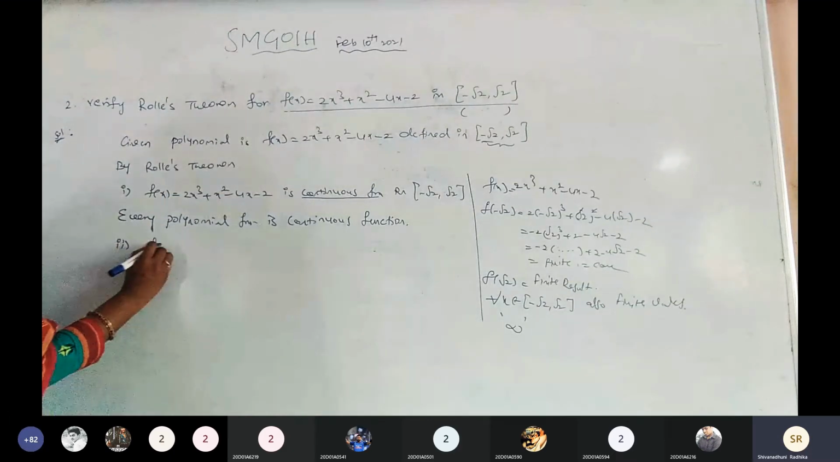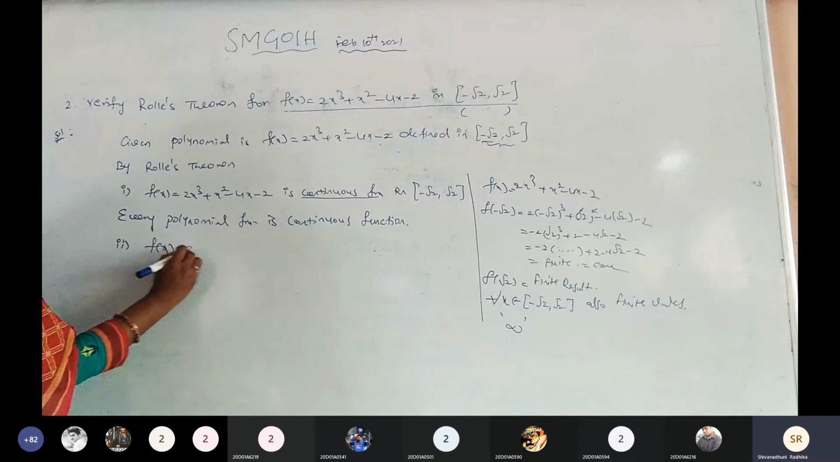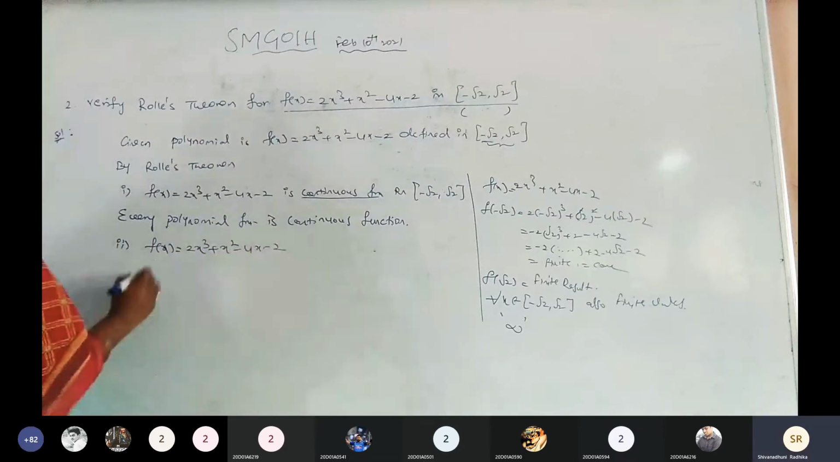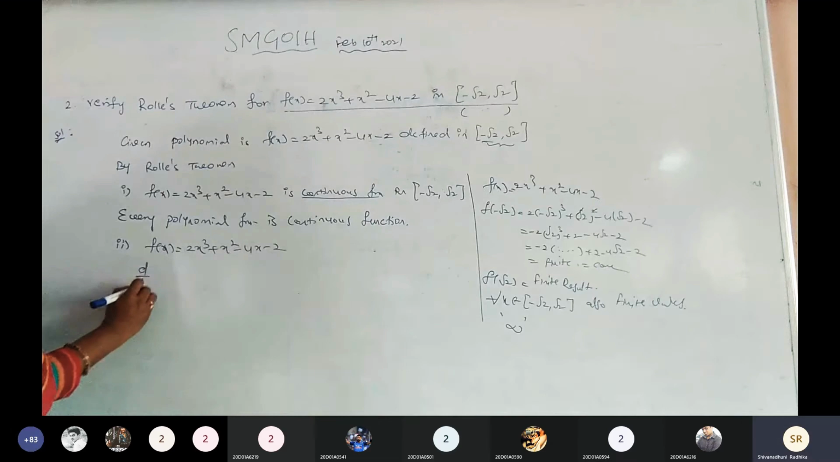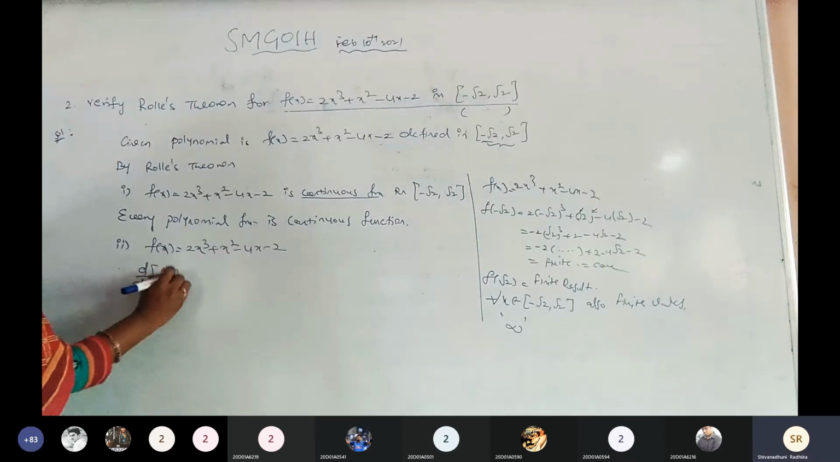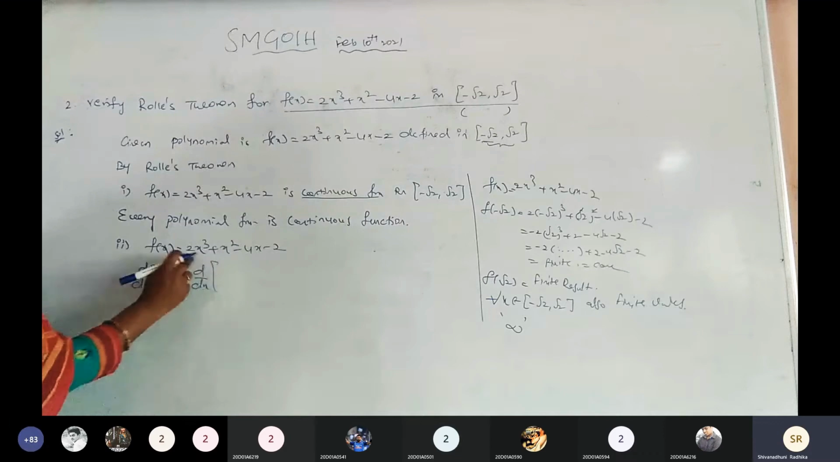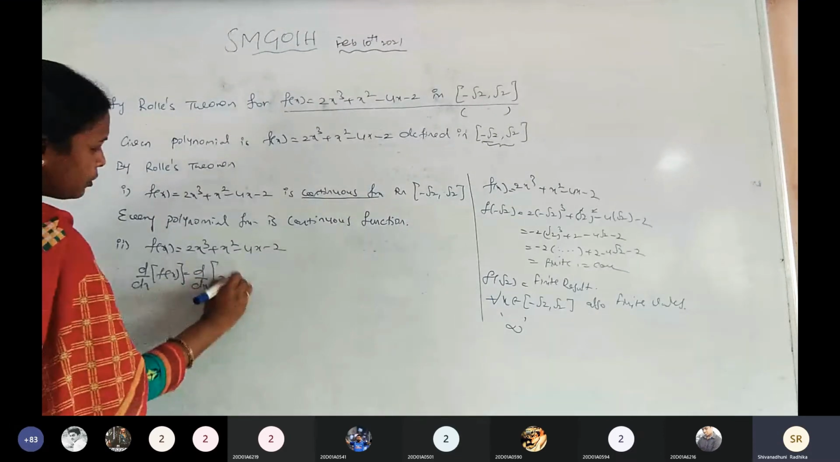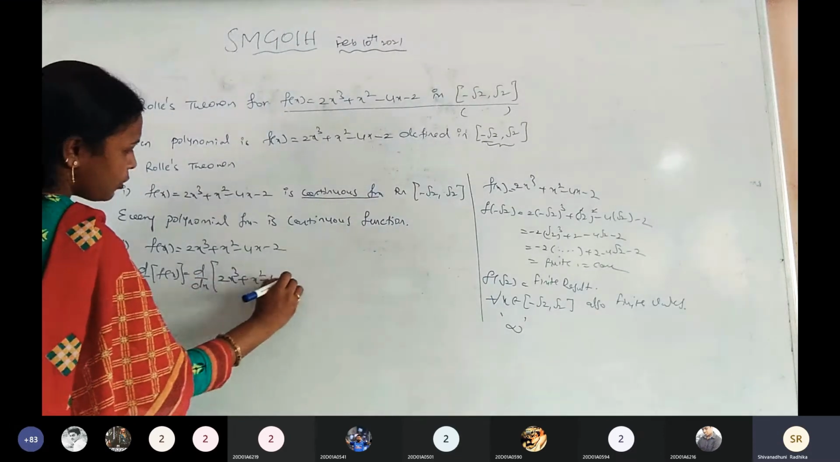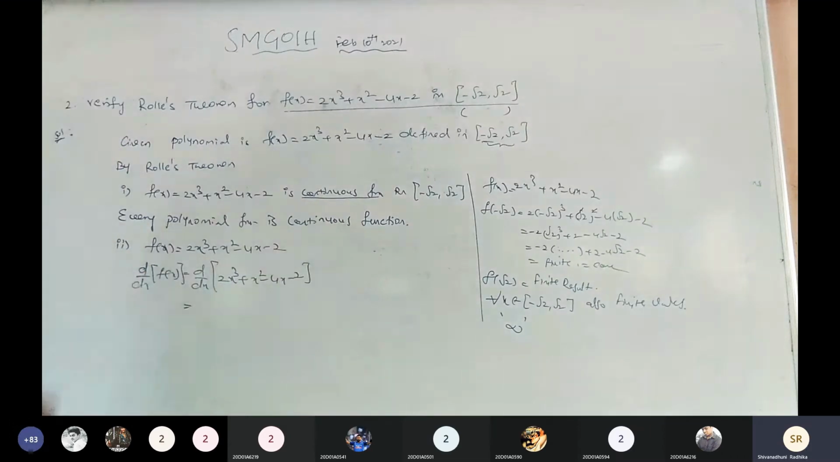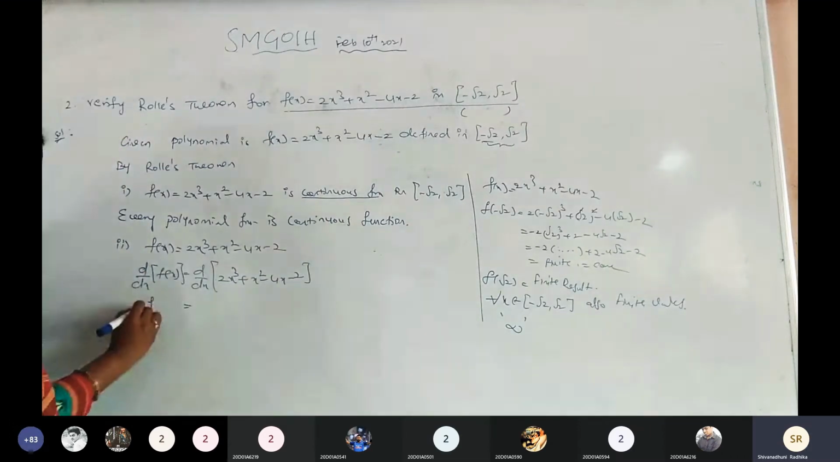First of all, write down f of x. f of x equals 2x cube plus x square minus 4x minus 2. The first derivative of f of x is equal to the derivative with respect to x of this function, 2x cube plus x square minus 4x minus 2. Is it clear? d by dx of f of x derivative is what? f dash of x. Is it clear?